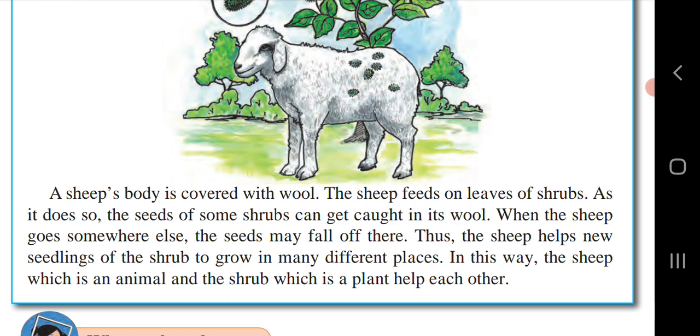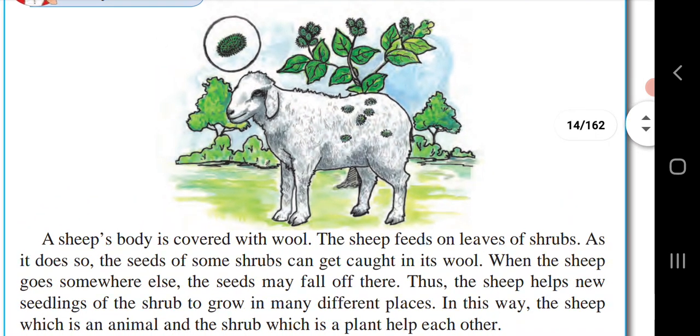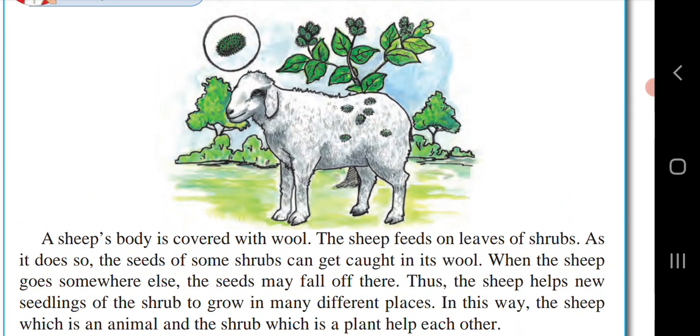Yes, you can see here, when a sheep starts eating a plant or any shrub, what will happen? Whatever seeds that plant has will get caught in the wool of that sheep. And whenever the sheep moves from one place to another, sometimes the seeds will fall down and a new seedling will grow there.